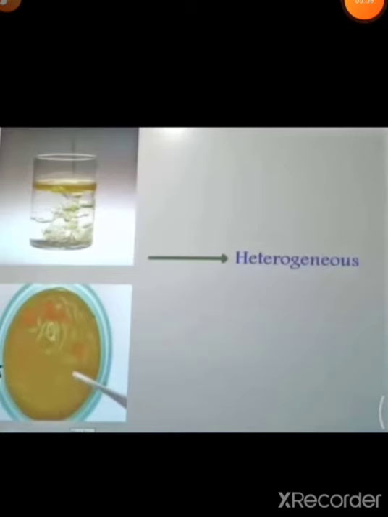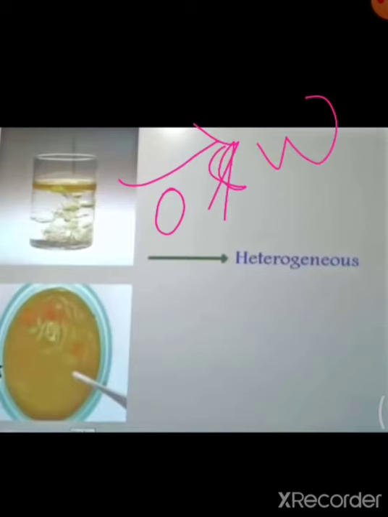And another example of a heterogeneous mixture, let's see. This is your oil and water. Okay, oil and water. You can see that your oil is clearly visible from outside. That means this oil is not fully mixed in the water. So that's why this is your heterogeneous mixture.